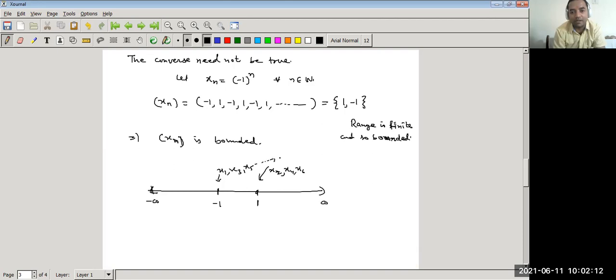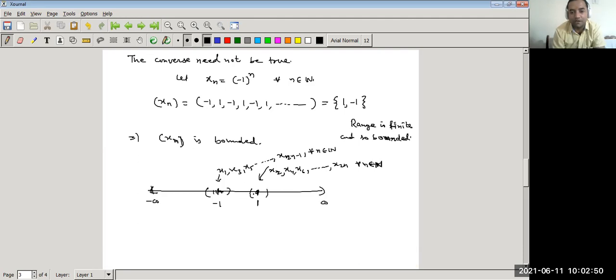Continuing this way, for all odd terms we get minus 1, and for all even terms, that is x2n, for all n belongs to natural number, we get 1. So for an infinite number of terms, because odd numbers are infinite, we get minus 1, and for an infinite number of even terms we get 1.